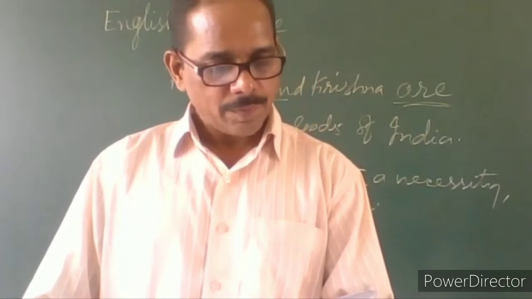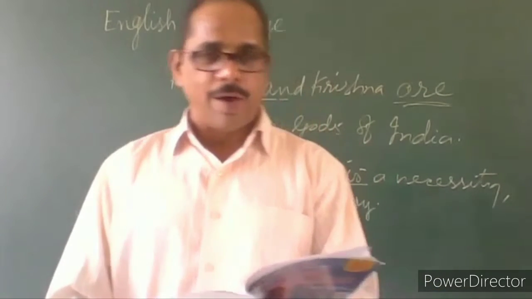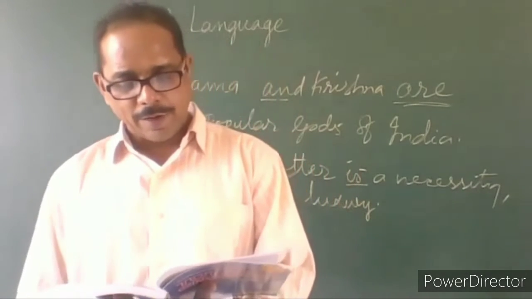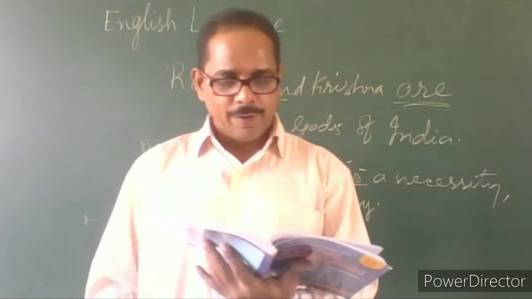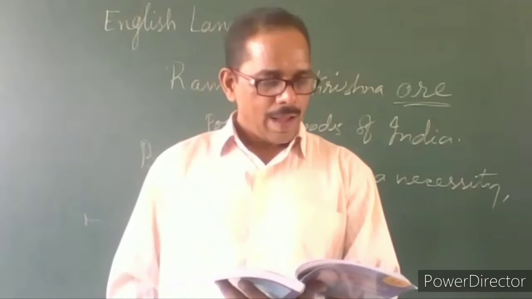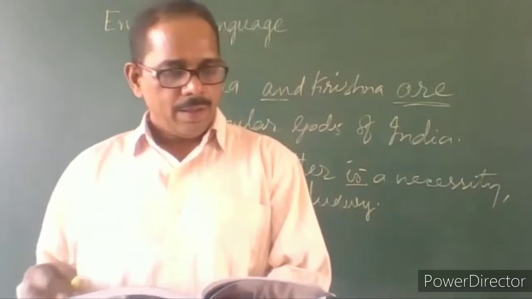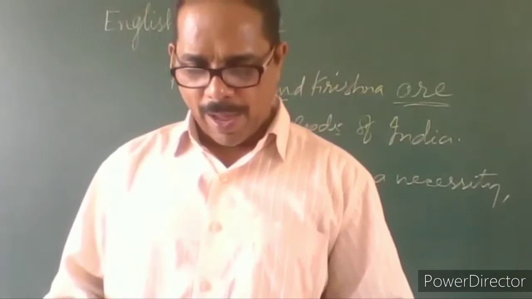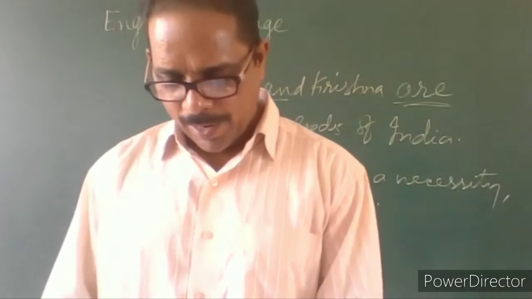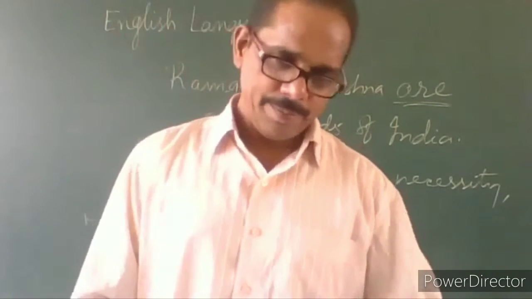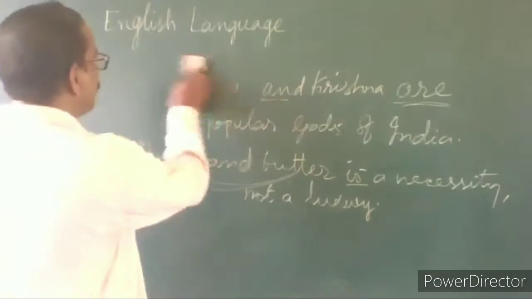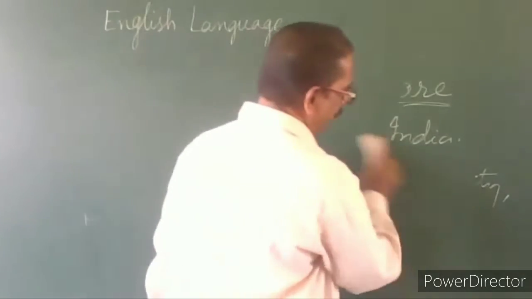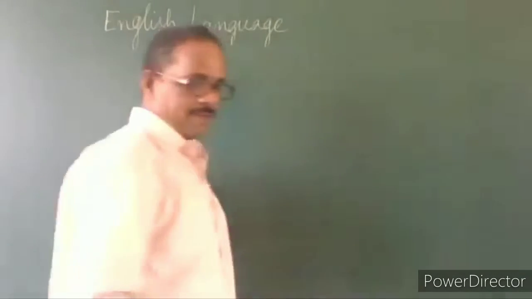C. If two singular subjects joined by "and" are preceded by "each" or "every", the verb is singular. So exception one is over. One we have seen, now we will see the second one.